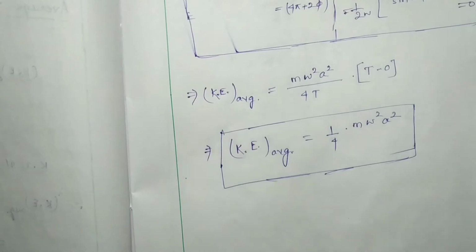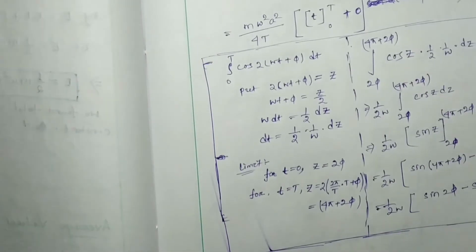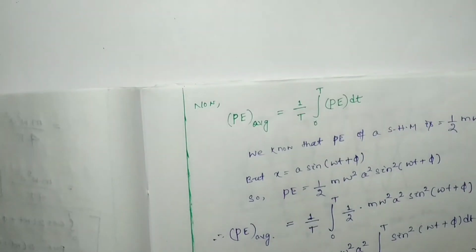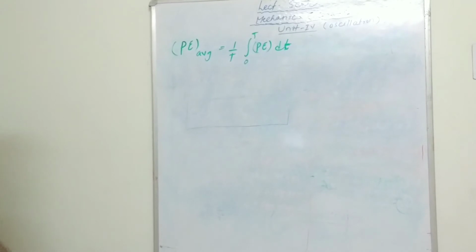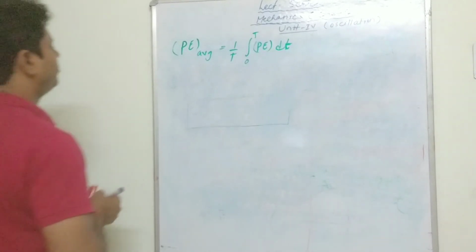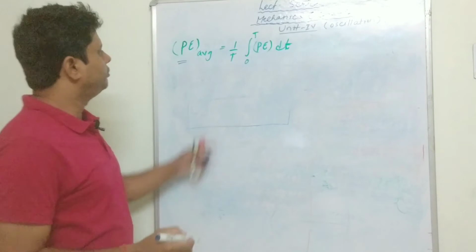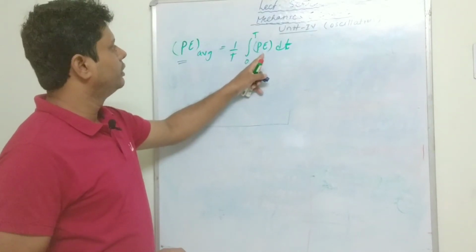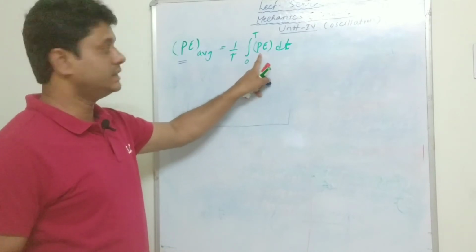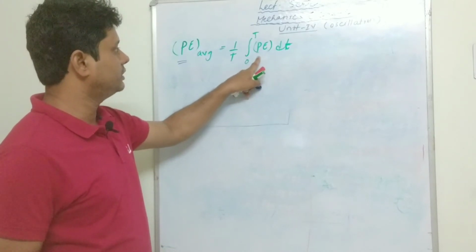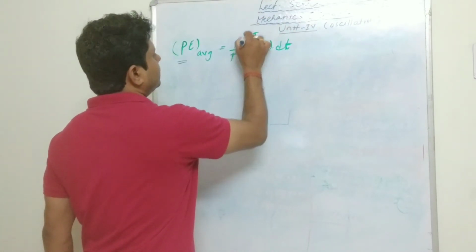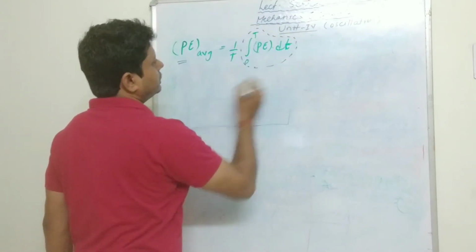Then we have to go for the potential energy. Similarly, the average potential energy will be 1 by t integration of 0 to t of the potential energy, that is the instantaneous potential energy, into dt, which is the so-called total potential energy throughout the oscillation.